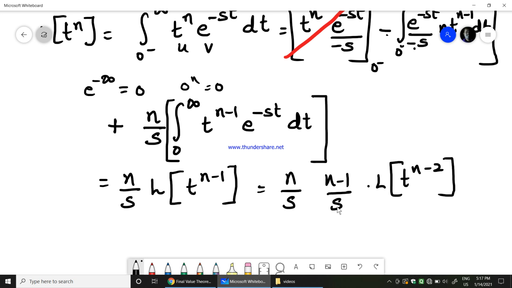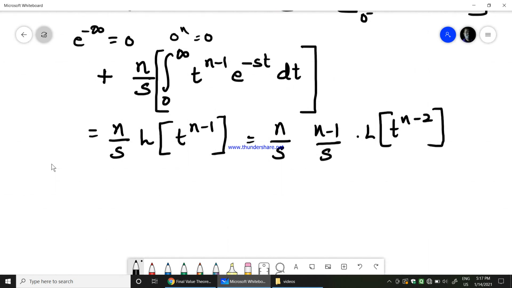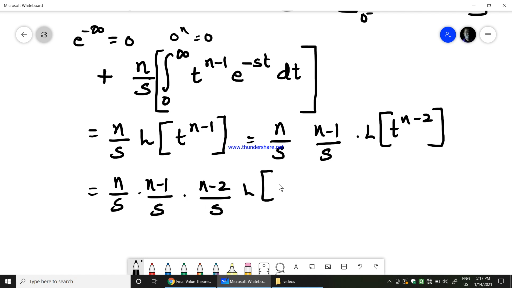Okay, n by s into n minus 1 by s into Laplace transform of t to the power of n minus 2. Now, if I apply Laplace transform for t to the power of n minus 2, I will be getting n by s into n minus 1 by s into n minus 2 by s into Laplace transform of t to the power of n minus 3. So therefore, finally we can say this can be written as n factorial divided by s to the power of n plus 1.